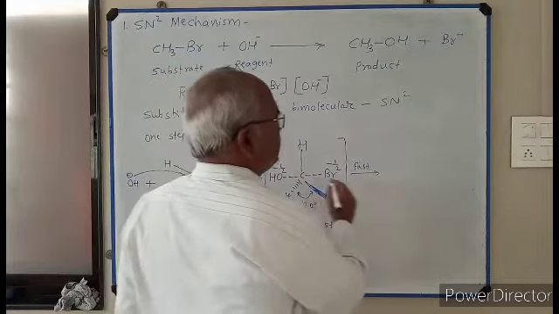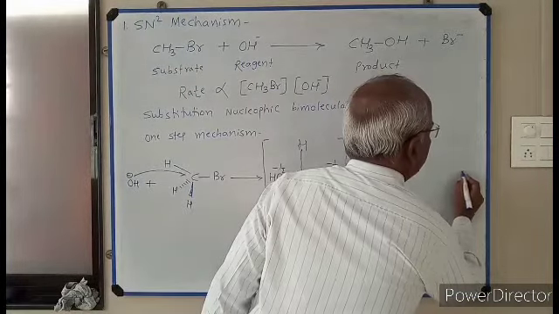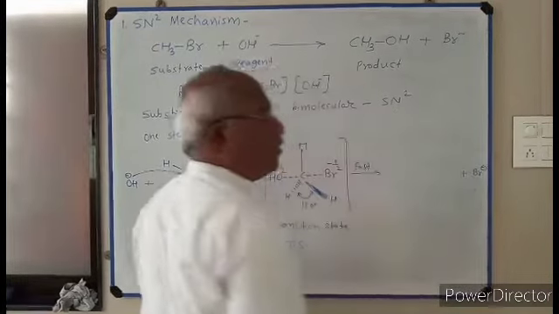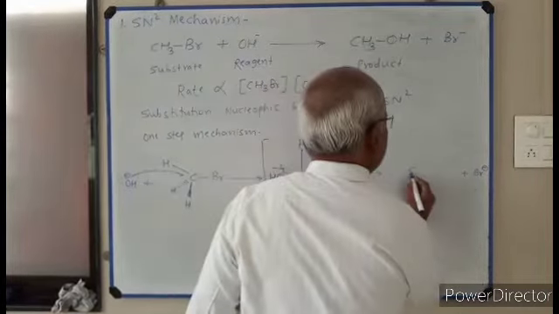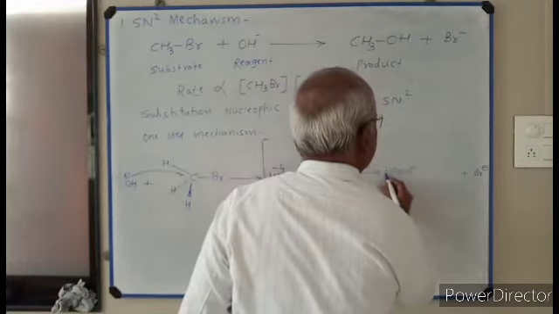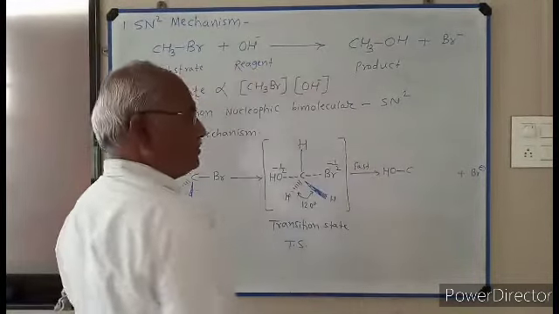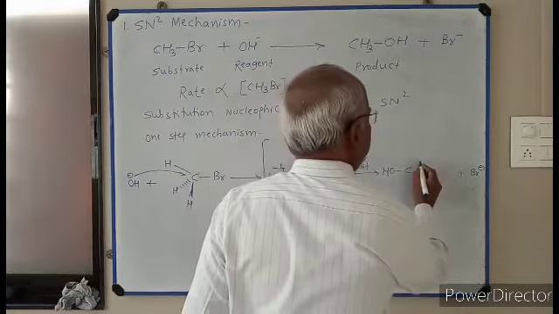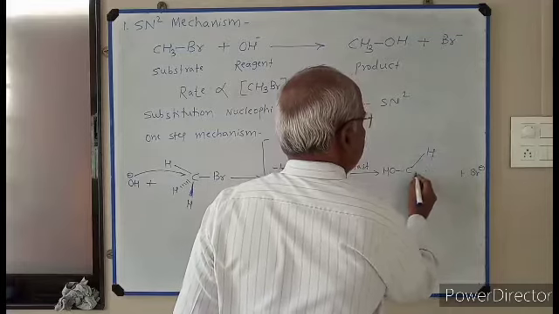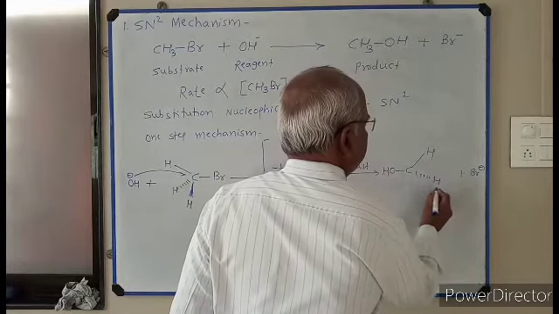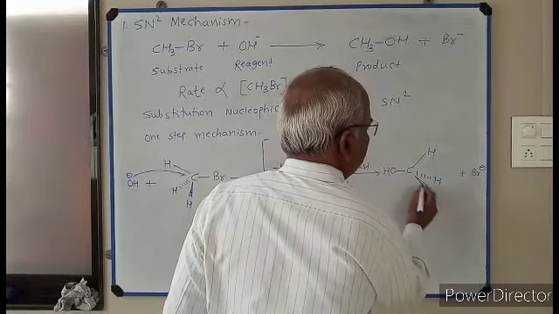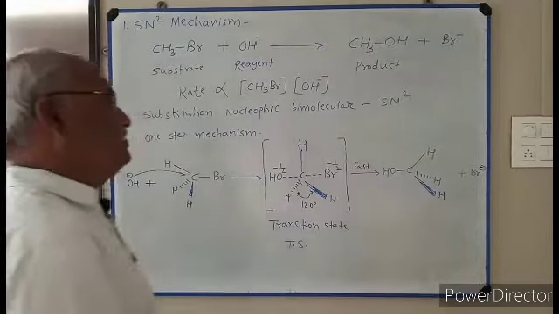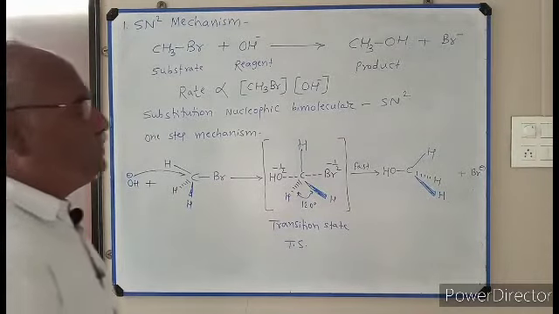Here the C-Br bond is totally broken and Br minus is formed, and the C-OH bond is completely formed, and here one hydrogen, second hydrogen, and third hydrogen. This is the product of the reaction.